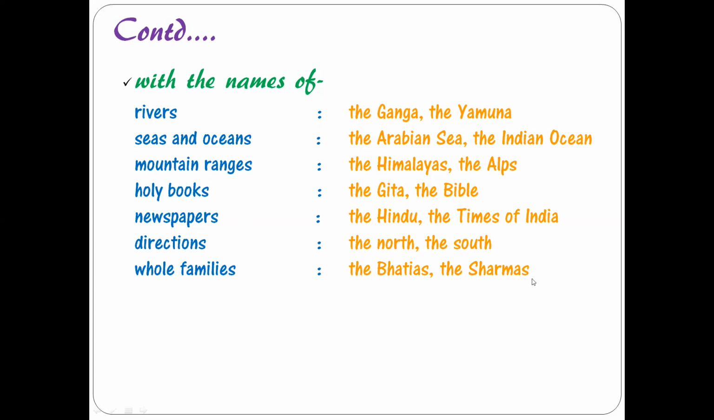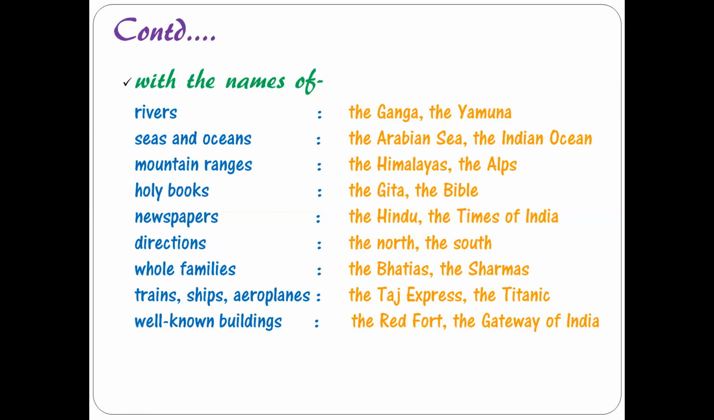The Sharmas, where you are talking about the whole family of that category or that group, there we make use of article the. We use them with trains, ships, and aeroplanes, like the Taj Express, the Titanic. So when you're talking about names of ships and trains or aeroplanes, there we also make use of article the. We use the with well-known buildings like the Red Fort, the Gateway of India, the Taj Mahal.